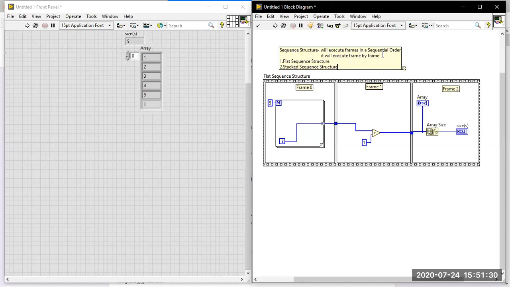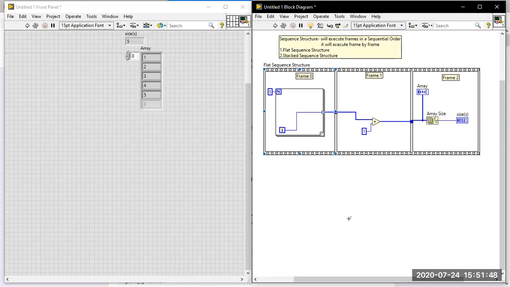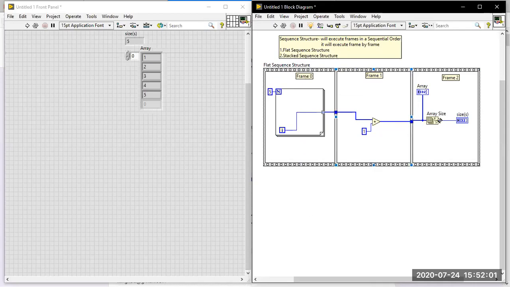So what is the difference between these two things? We are going to discuss now. Flat sequence structure means the frames will execute from frame 0, frame 1, frame 2 over there. Stacked sequence is also similar to the behavior of the flat sequence, but some things vary. Did you understand the flat sequence? You are simply passing the value from one frame to the next. You cannot come back. In a sequence structure you cannot go from frame 2 back to frame 1. You have to know that.